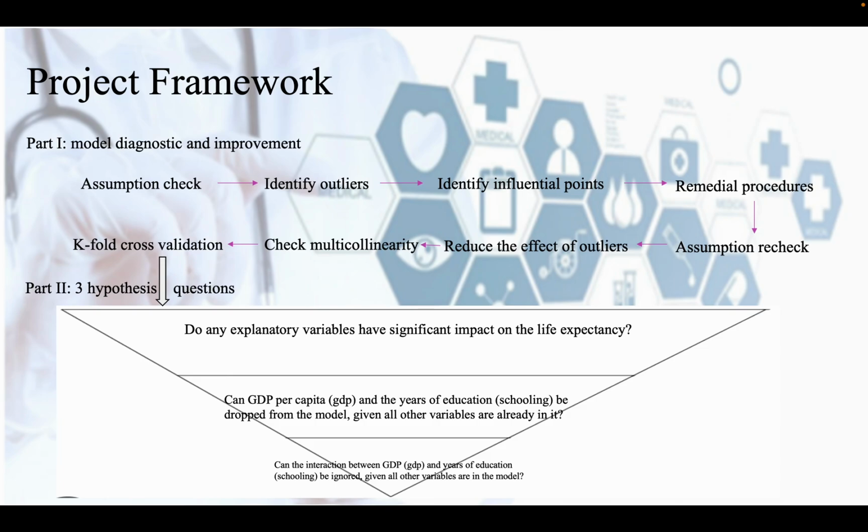They are, do any explanatory variables have significant impact on the life expectancy? The second is, can GDP per capita and the years of education be dropped from the model given all other variables are already in it? The third is, can the interactions between GDP per capita and the years of education be ignored given all other variables are in the model?